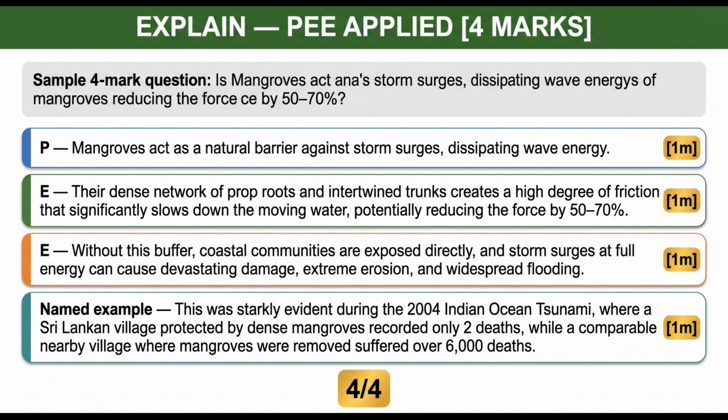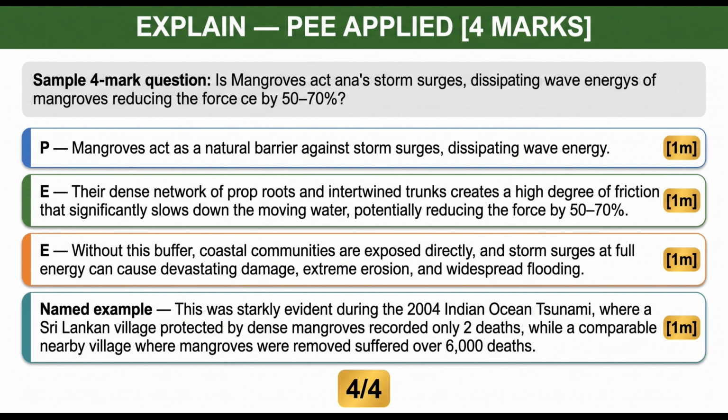Let me show PEE in a full 4-mark answer. Explain why the loss of mangroves would increase flood risk for coastal communities. 4 marks. The answer starts with a point. Mangroves act as a natural barrier that absorbs wave energy. That's 1 mark. Evidence. The dense network of prop roots reduces wave height by 50 to 70% per 100-meter belt. 2nd mark. Explanation. Without this buffer, storm surges reach coastal communities at full energy, causing greater flooding and damage.